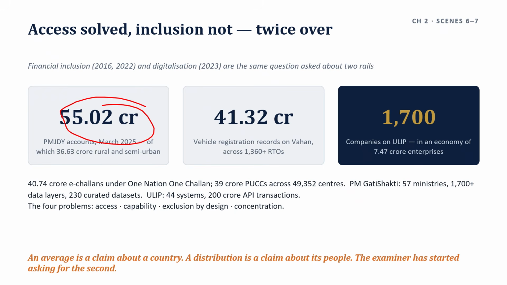What is the paradox to lead with? India has solved account access and has not solved credit access. 55 crore accounts is the most successful financial inclusion intervention by scale anywhere.